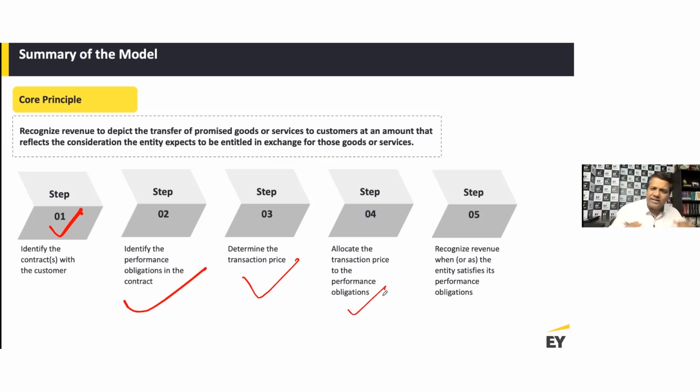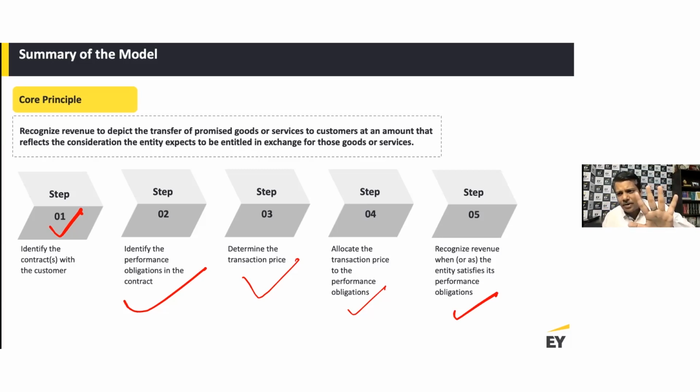We will try and understand with examples how you need to follow each of these steps. Now, once you've allocated the transaction price to each performance obligation, then you need to record revenue as and when these performance obligations are satisfied. As and when you fulfill your performance obligation, you've got to record revenue.